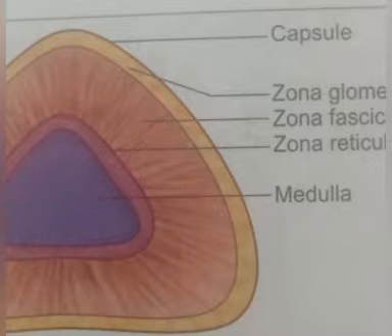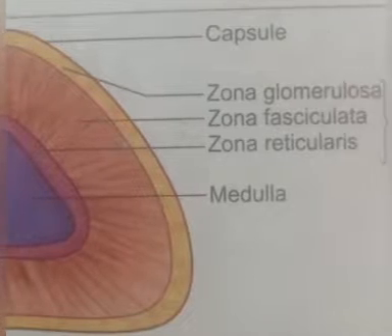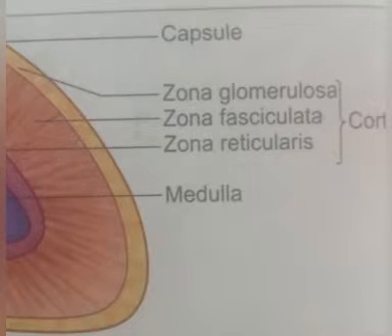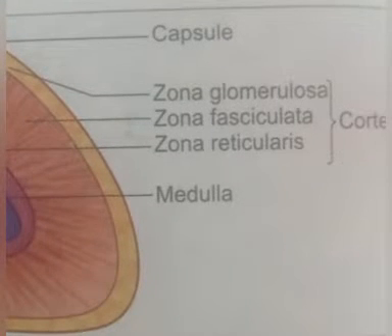Now the functional histology of the adrenal cortex. The adrenal cortex consists of three main cellular zones: the zona glomerulosa, the zona fasciculata, and the zona reticularis. These three cellular zones are present in the cortex region of the adrenal gland.